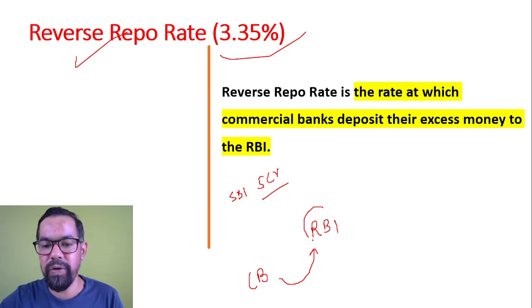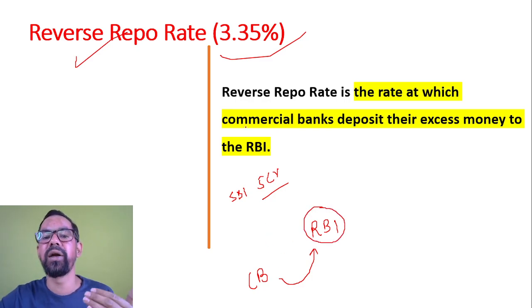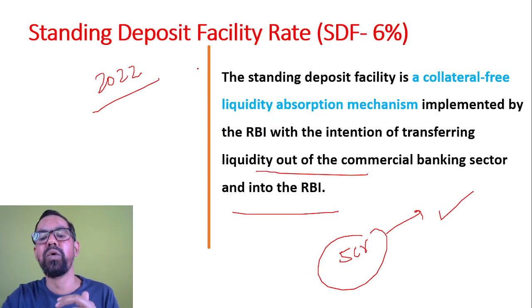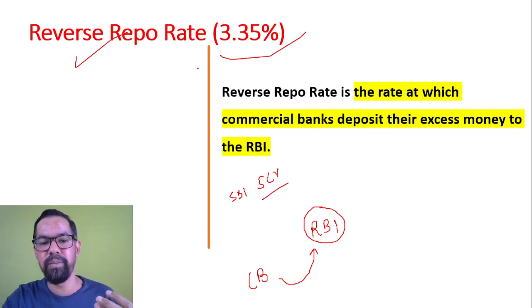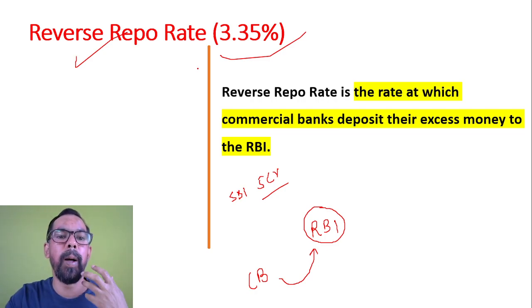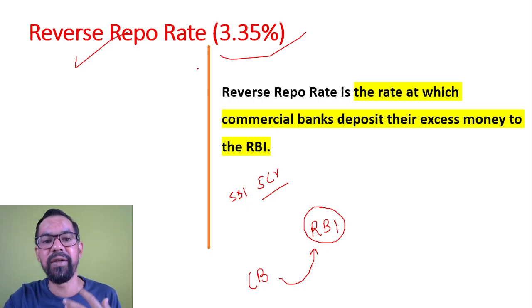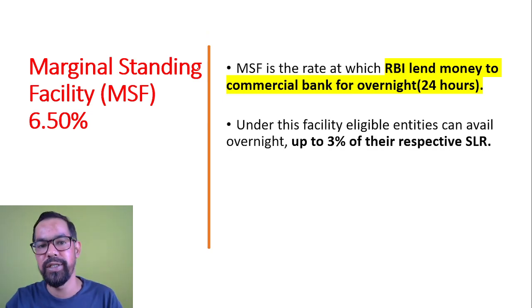RBI will give some rate of interest to the banks, and that rate of interest is your reverse repo rate. Now despite this reverse repo rate, they generally go for SDF. SDF basically promotes banks to deposit their surplus with RBI, so RBI can circulate that money in the economy, and banks even get a higher rate of interest as well.